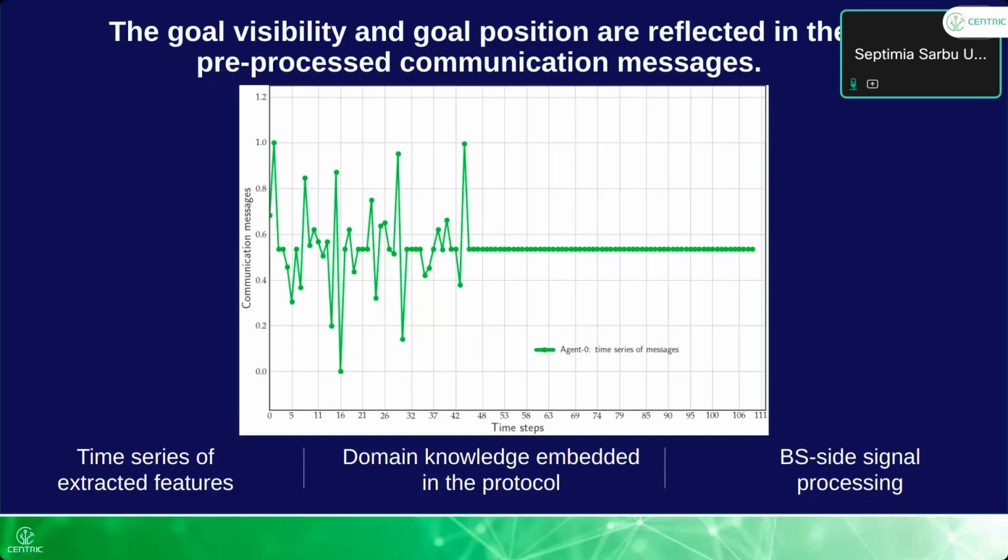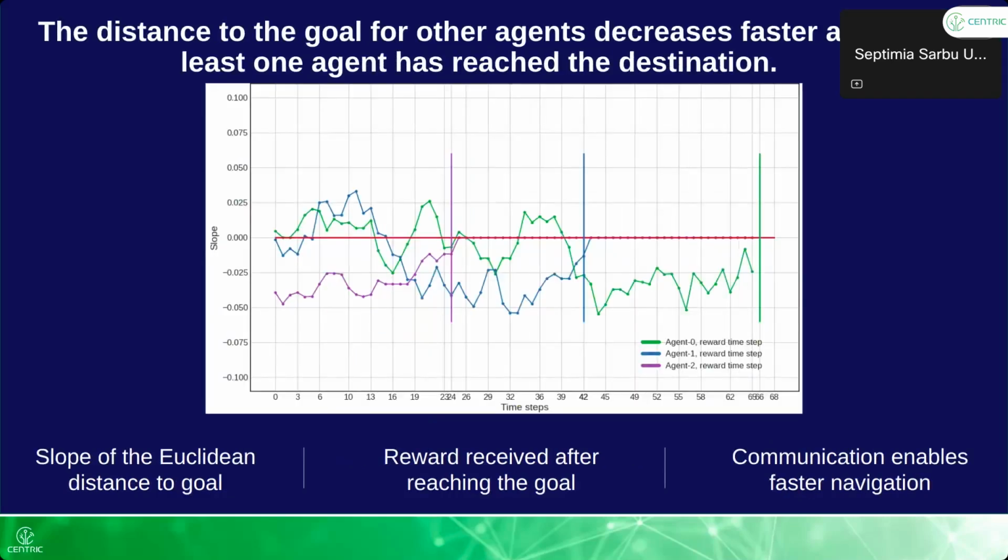But they are random numbers, so just by inspection, it's not possible to say where the robots are on the grid, but that information is hidden in the time series, and we employ signal processing at the base station to infer when a robot has reached the goal. Because if the base station knows when a robot has reached the goal, it will switch the channel access to the other team. So this is the information that the base station needs.